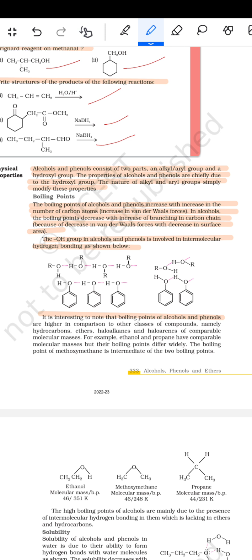It is interesting to note that boiling points of the alcohols and the phenols are higher in comparison to the other classes of compounds, namely the hydrocarbons, ethers, haloalkanes, and the haloarenes of comparable molecular masses. For example, ethanol and the propane have comparable molecular mass, but their boiling points differ widely. The boiling point of the methoxymethane is intermediate of the two boiling points.